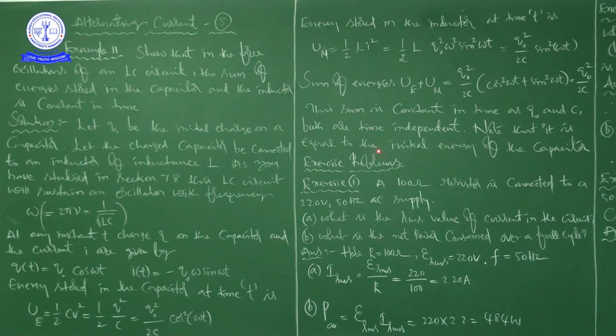When it is 1 by LC, L is already here, so L will get cancelled and C is the remaining thing. Finally we have Q naught square by 2C into sin square omega t, right.